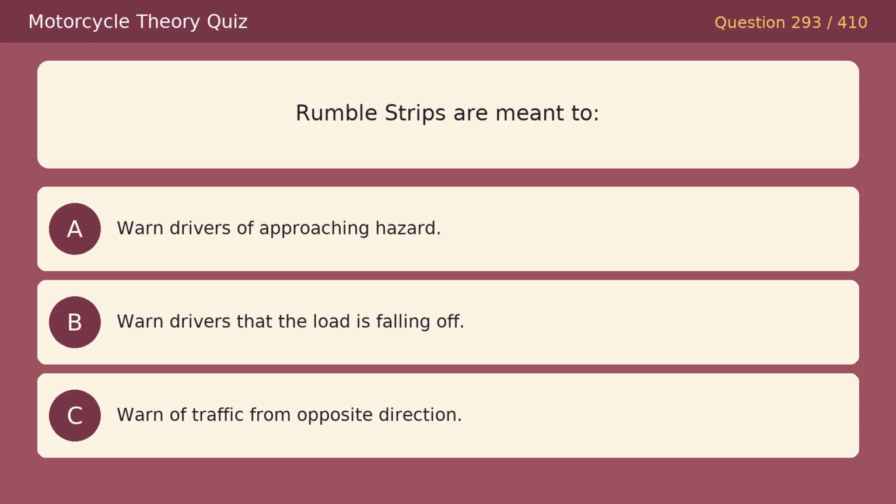Rumble strips are meant to, option A, warn drivers of approaching hazard. Option B, warn drivers that the load is falling off. Option C, warn of traffic from opposite direction. The correct answer is A, warn drivers of approaching hazard.